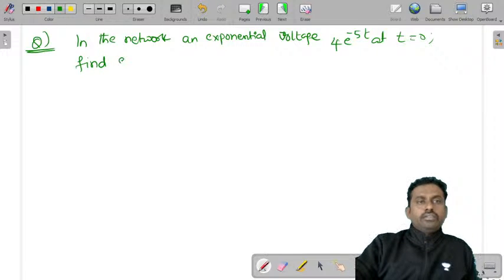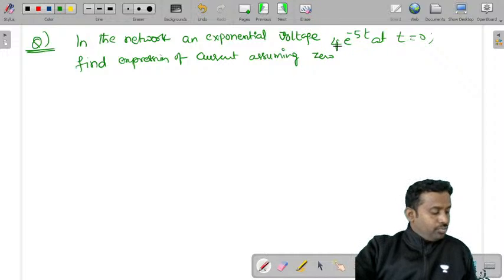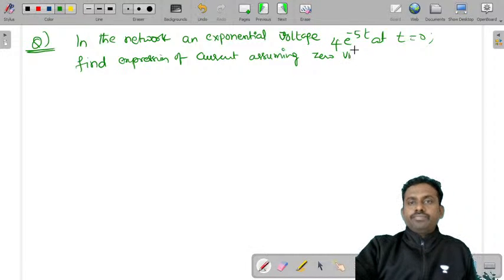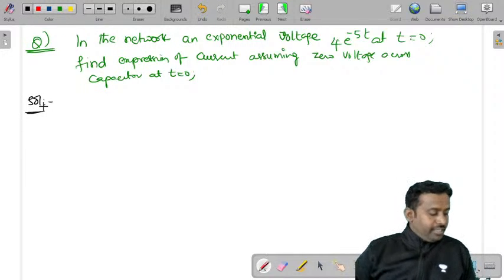Find the expression of current, assuming zero voltage across the capacitor at t is equal to 0. This is one of the questions taken from one of the textbooks of Ravi Shah Singh. And the circuit is given like this.